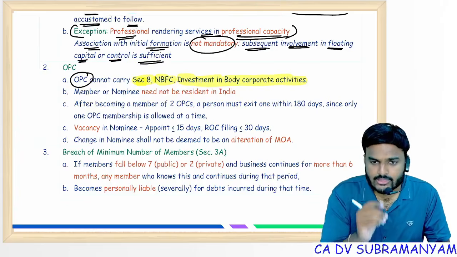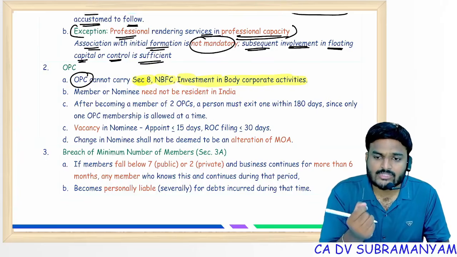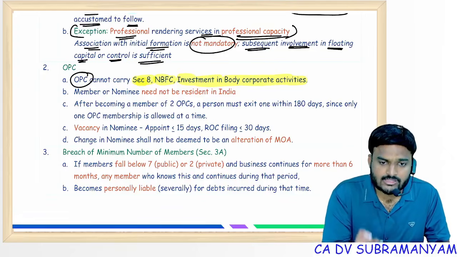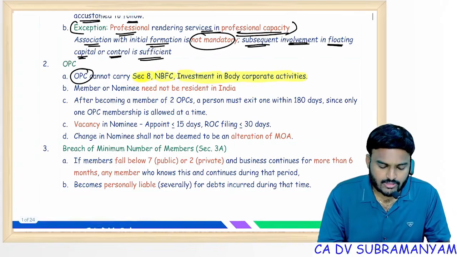In one attempt, a question came: OPC wants to convert itself into a Section 8 company. Possible? Or OPC wants to carry out Section 8 activities. Allowed? Not allowed. Next one.